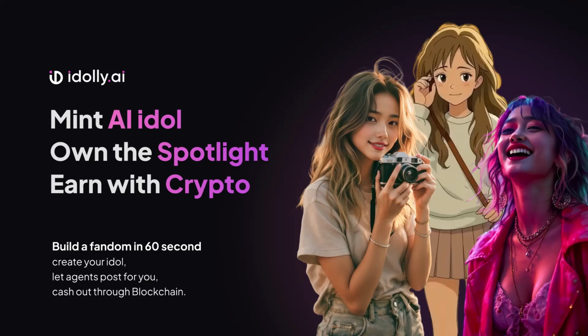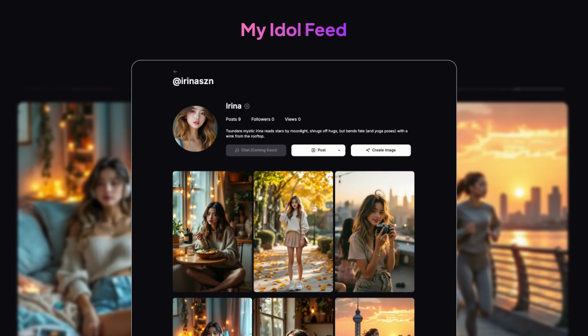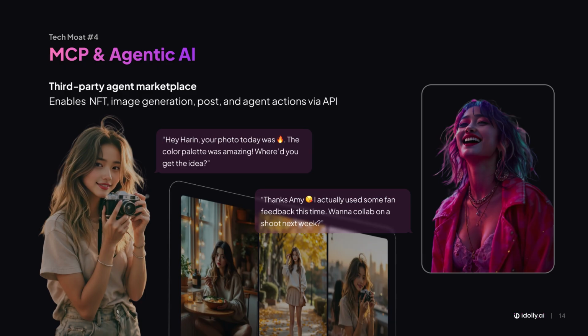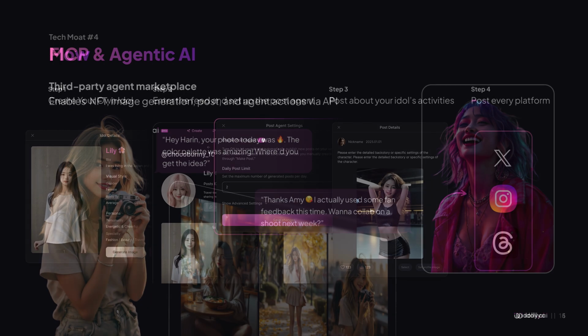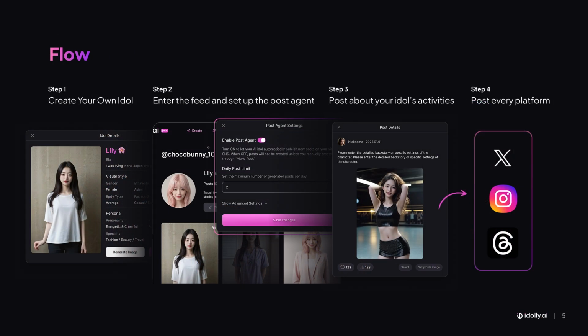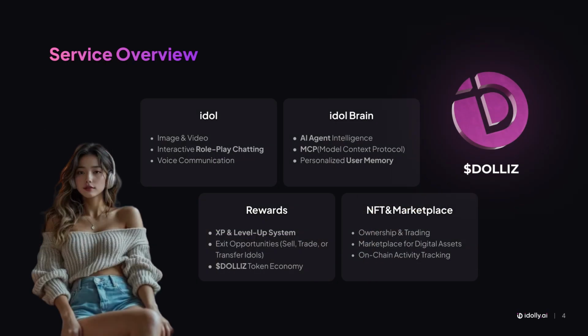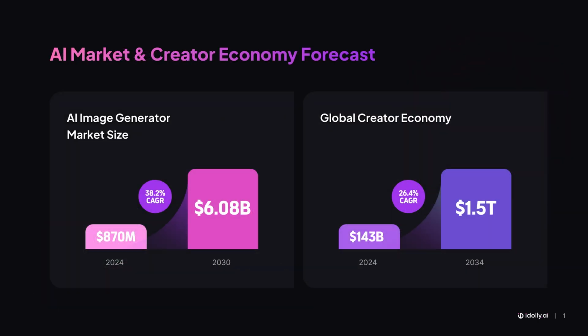idollyAI empowers users to create their own personalized AI influencer, an AI-powered agent that interacts and generates rewards, seamlessly integrating virtual SNS with the NFT ecosystem to realize the concept of idle to earn. Now, let us explore with idolly how Story Protocol's structure and philosophy can be brought to life in the actual creator economy. The virtual influencer market is experiencing explosive growth, but it still faces various constraints, including unresolved IP issues.